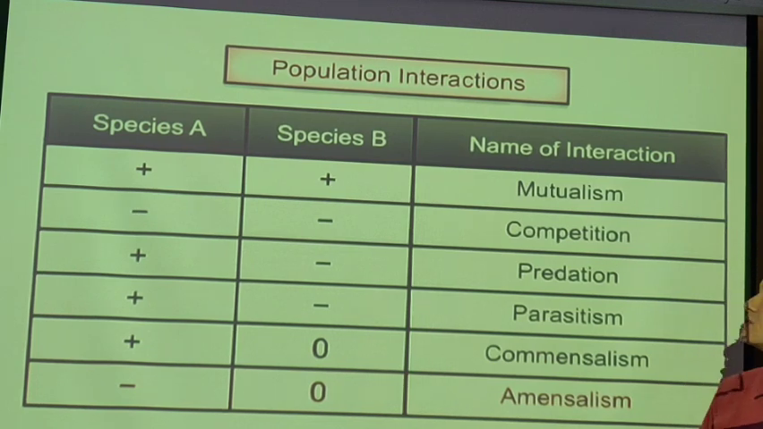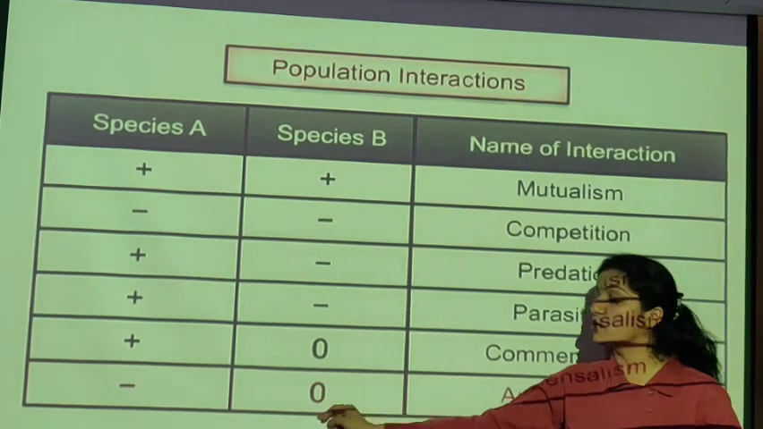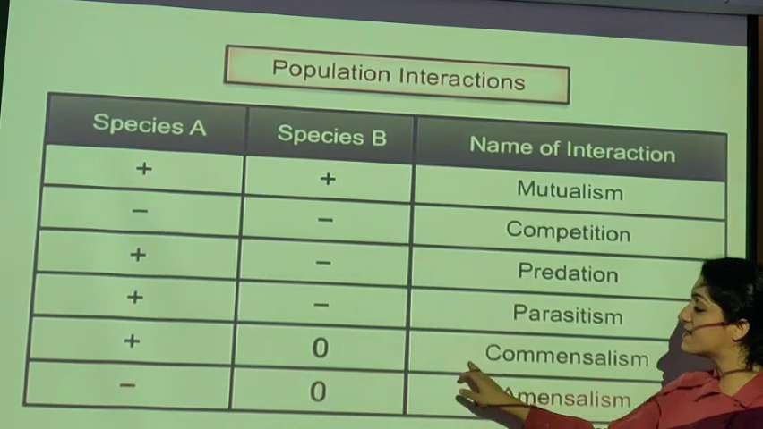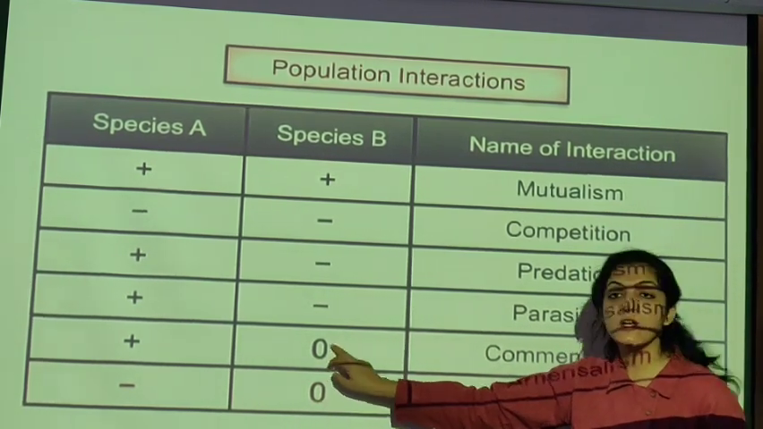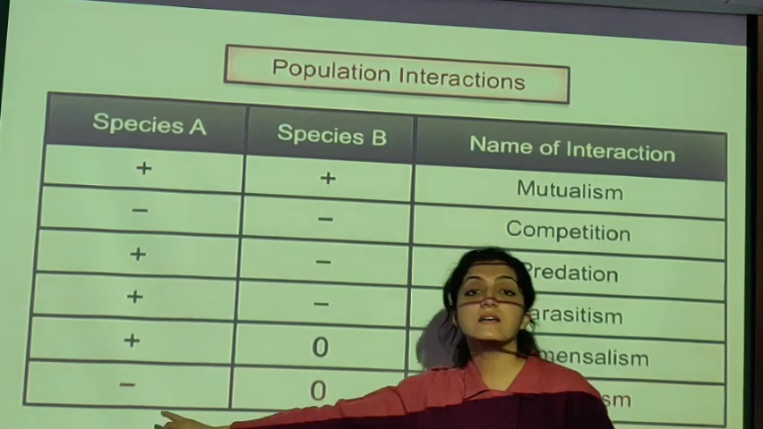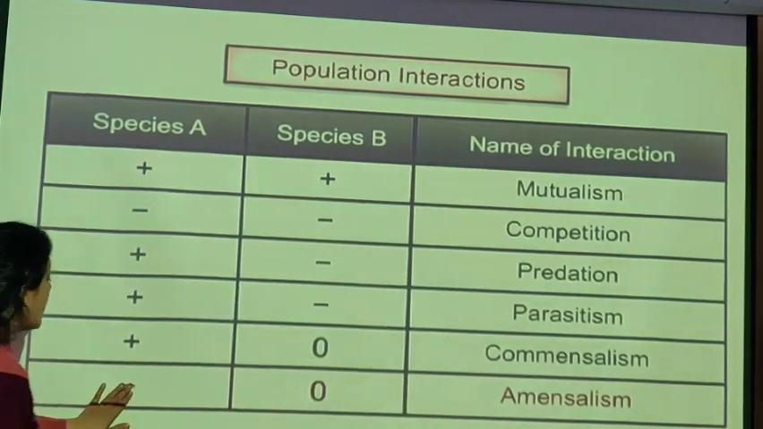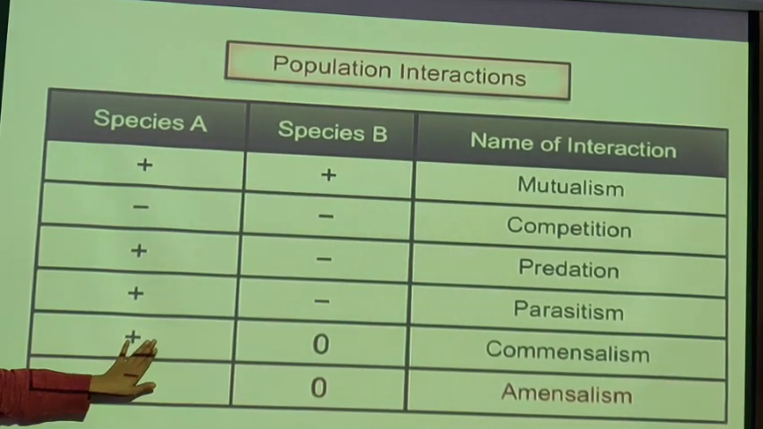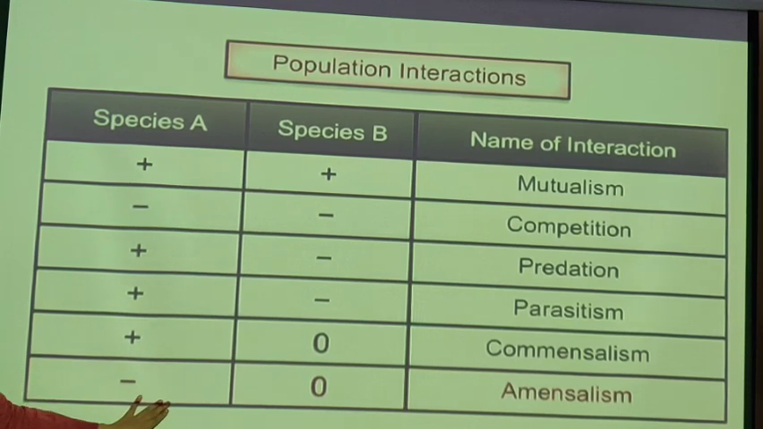Now, next interaction is amensalism. Amensalism means एक species तो neutral रहेगा, जैसे commensalism में था. One species is going to be neutral, but the other is going to be harmed. This is opposite of commensalism.